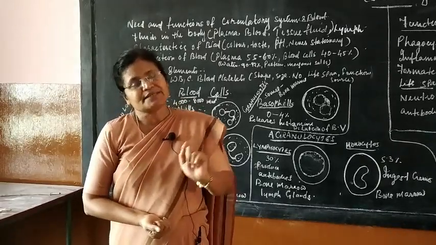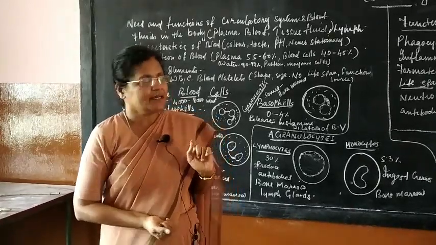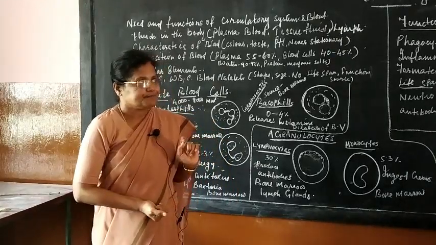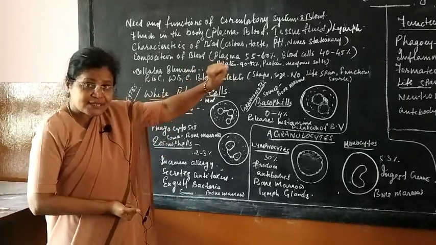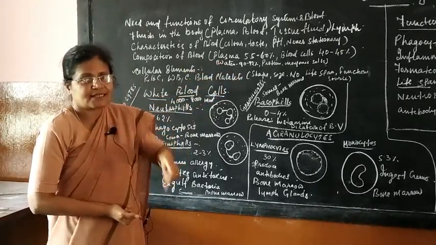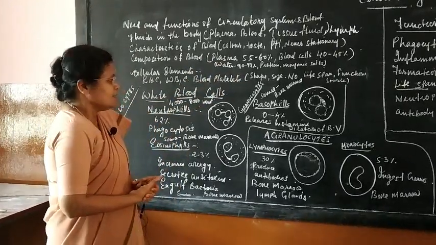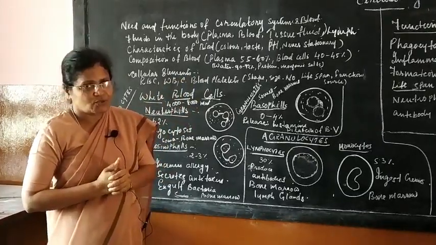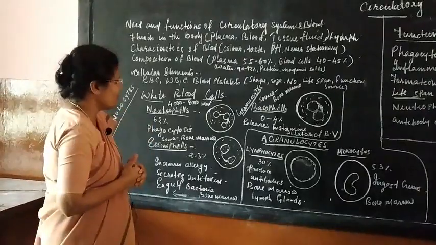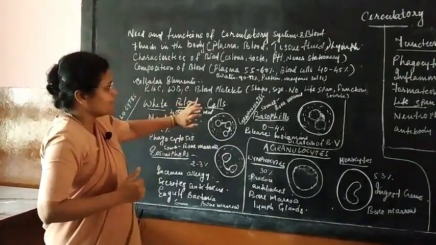Name the pigment present in RBC: hemoglobin. The mineral present in chlorophyll is magnesium, whereas here it is iron. Then I also talked about carbon monoxide poisoning. Just go through the PowerPoint, and that's about the RBC.